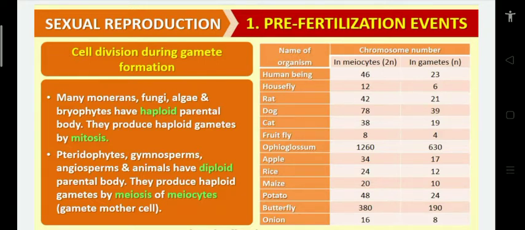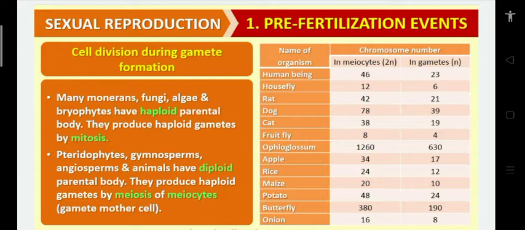Ophioglossum has 1260 chromosomes. Ophioglossum is nothing but a fern. So the largest chromosome number is present in Ophioglossum, very very important. Which of the following has the highest chromosome number? Ophioglossum. How many chromosomes in the meiocyte of Ophioglossum? 1260. In the gamete of Ophioglossum? 630. Apple has 34 chromosomes in the meiocyte, then gametes have 17.